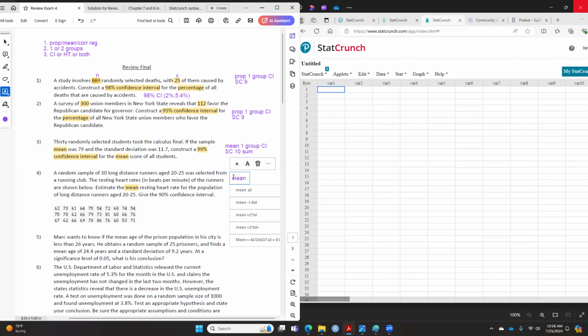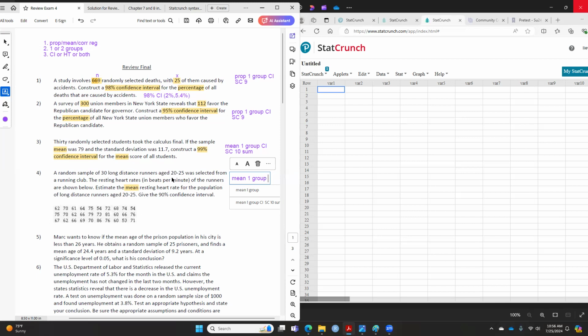Is this 1 or 2 groups? You can tell by the data set already. How many data sets did I give you? 1 or 2 data sets? One. So this is 1 group. If it's 2 groups, I have to give you 2 groups of data, and I have to label them, male, female, or something like that. So this is 1 group.